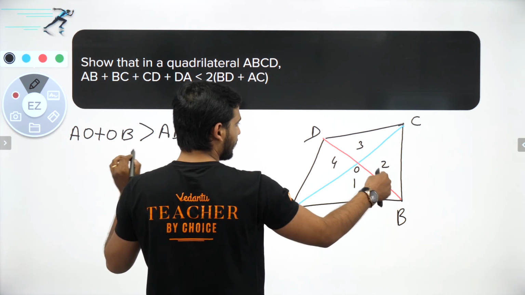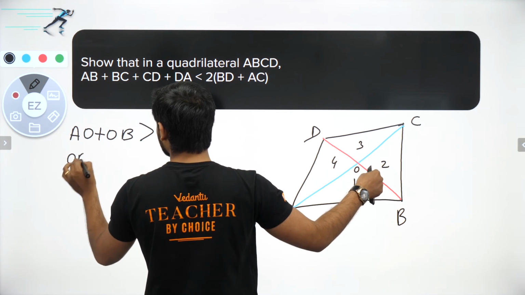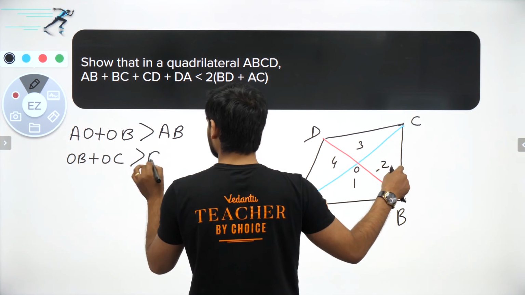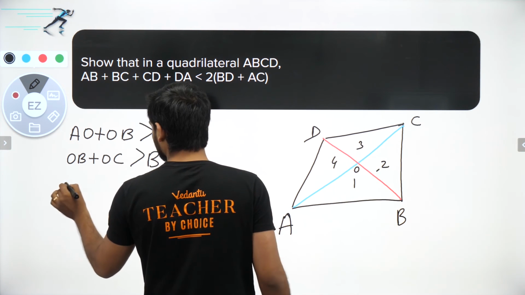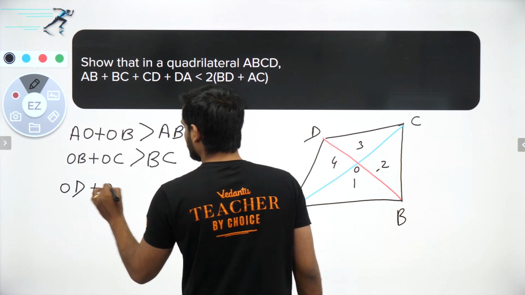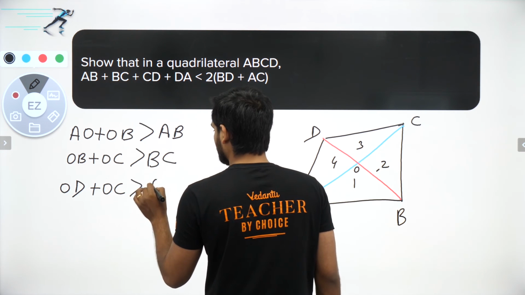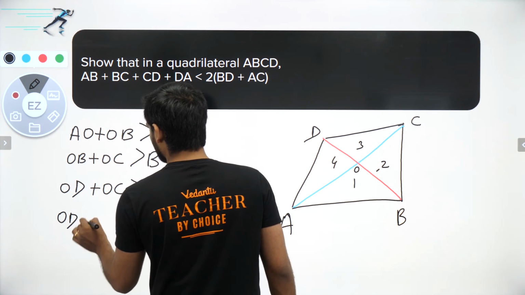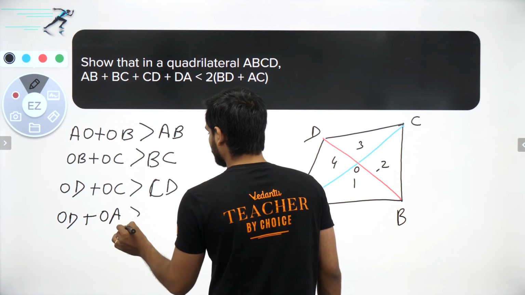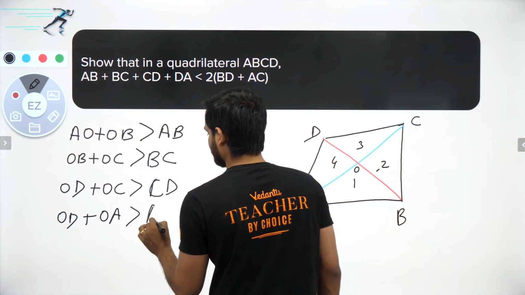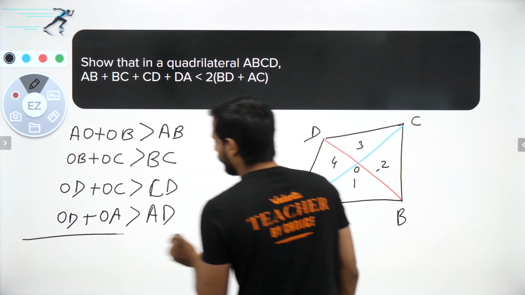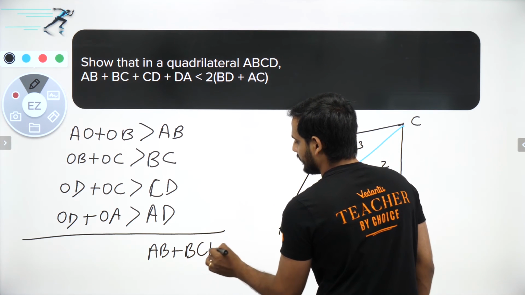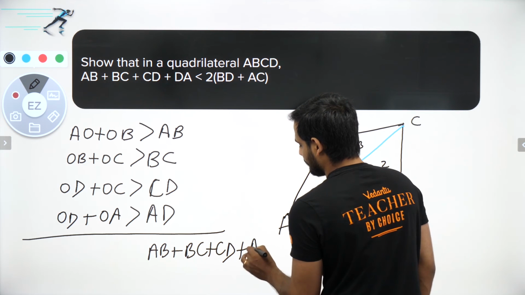Let's look at the next triangle. From the next triangle you can say, sir, OB plus OC is greater than BC. In the third triangle you can say OD plus OC is greater than CD. And in the fourth triangle you can say OD plus OA, or AO, is greater than AD. Correct? Now add all. So you will be getting AB plus BC plus CD plus AD.